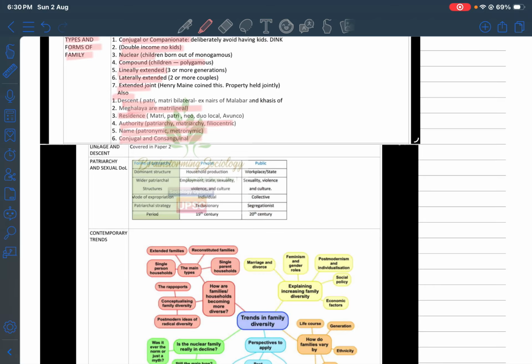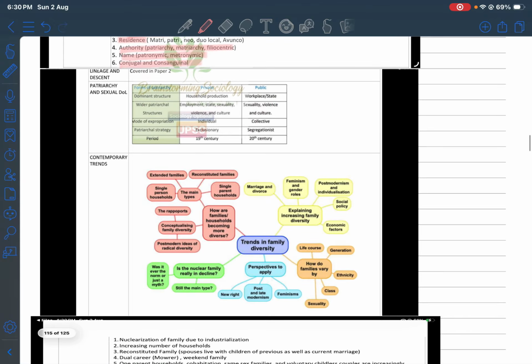So go through these keywords. This static part has been included to showcase how keyword usage is important in an answer, to differentiate between a general studies answer and a sociology answer, because there is also a topic in paper 1 where you talk of society as a subject. But when you're talking about society from the perspective of a sociology optional student, you need to interlink many keywords to showcase the thinker and the interlinkages to the examiner, right?